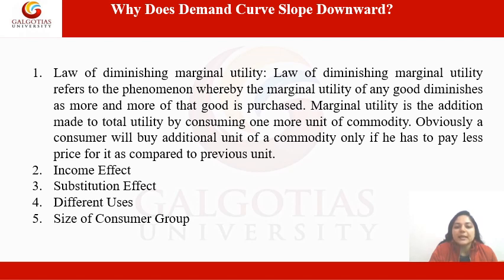The second reason is the income effect. The income effect is the effect that a change in a person's real income, caused by a change in the price of a commodity, has on the quantity of that commodity. And the third reason is the substitution effect. The substitution effect is the effect that a change in the relative prices of substitute goods has on the quantity demanded. Substitute goods are basically goods that can be used in place of each other. So this is also a reason for the downward slope of the demand curve.